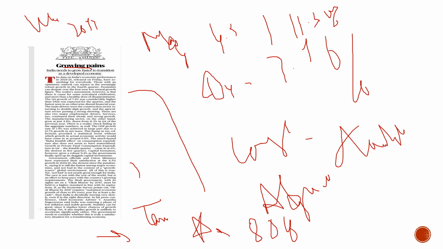Is it possible if we grow at this rate? The author says it is totally impossible, because to achieve that goal our GDP growth should be 8.4%, above 8% every year, for one decade. Only then can we achieve that target. So this is what was in the article.